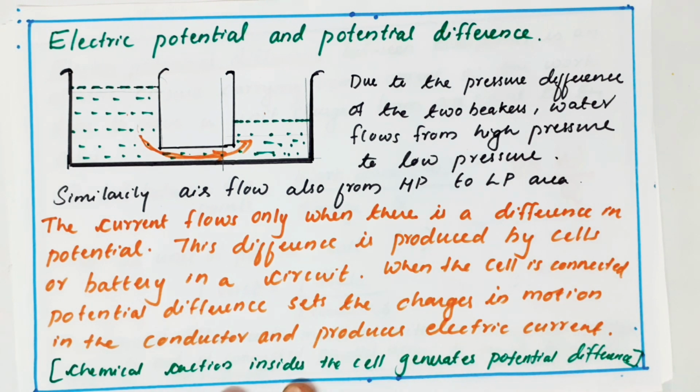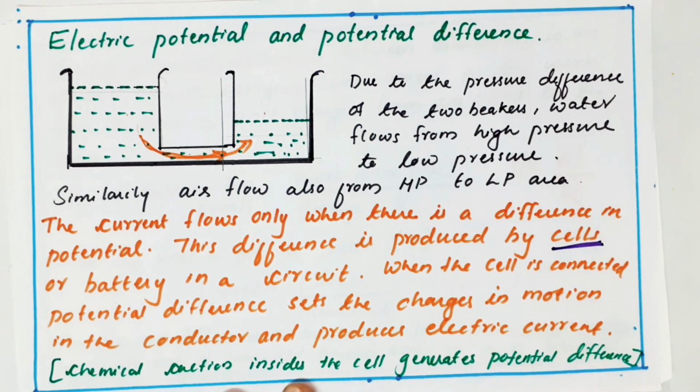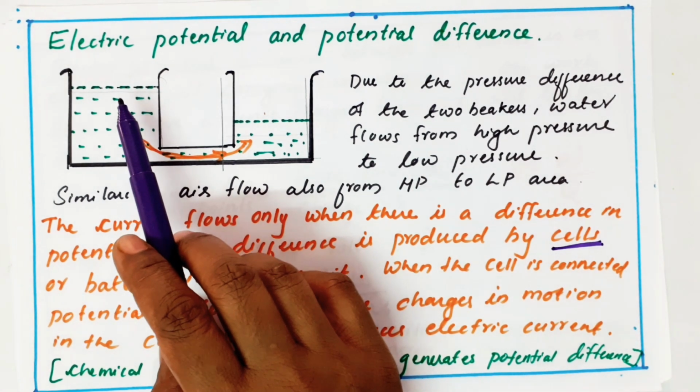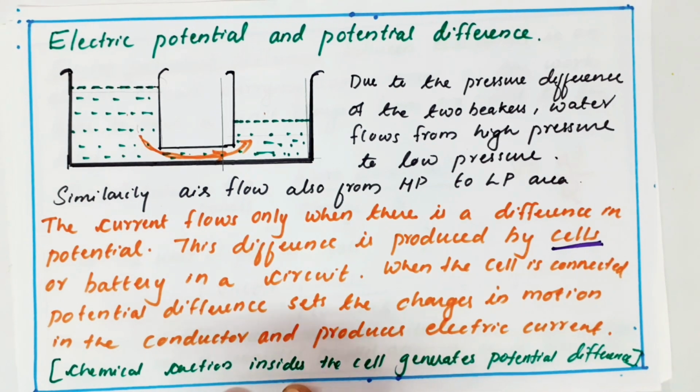Our cells. Have you seen our cells? So cells will give this potential. Inside the cell we know chemicals are there. So chemical energy is there. So I can tell that current flows only when there is a difference in potential, because here we have seen water flows from a high region to a low region. Same like that, current flows from a high potential region to a low potential region. And this difference is produced by cells or a battery in a circuit.